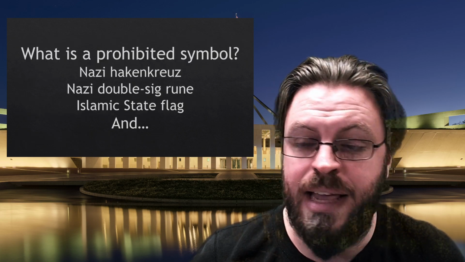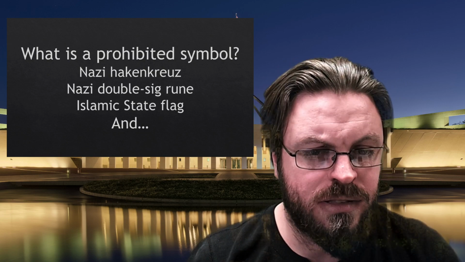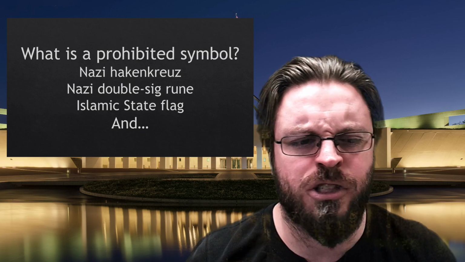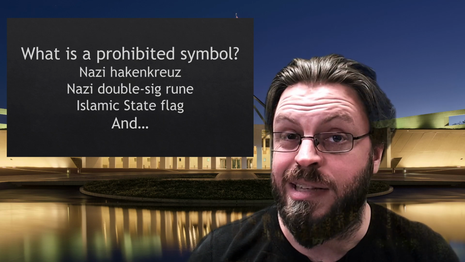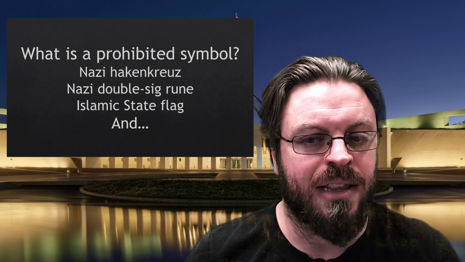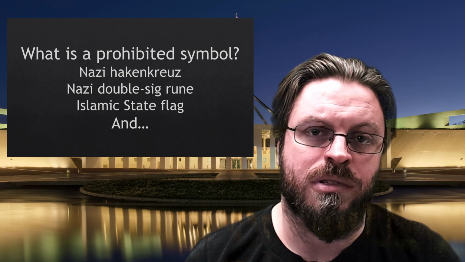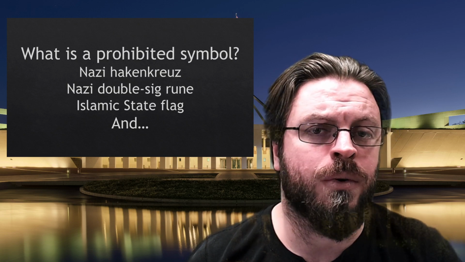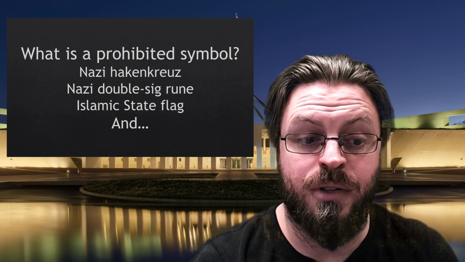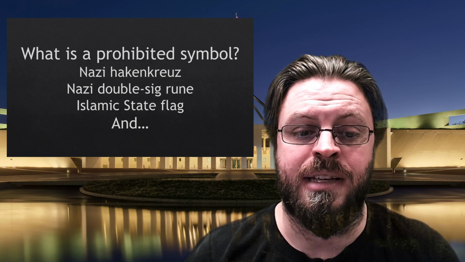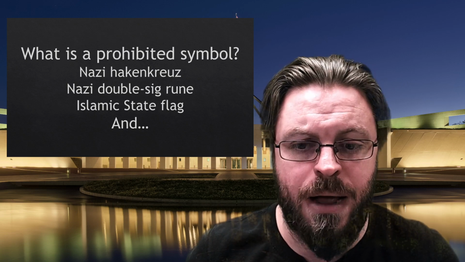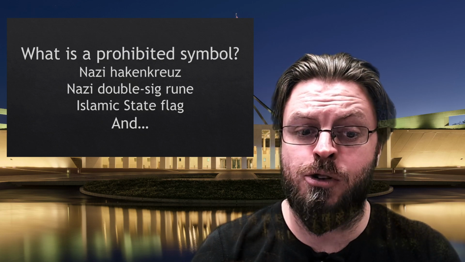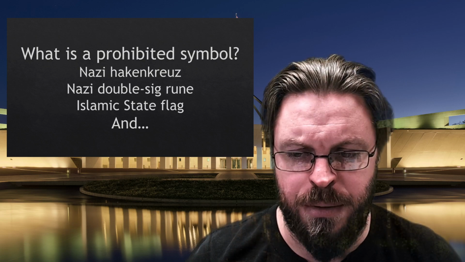The list is here. The Nazi Hakenkreuz, more commonly known as the swastika, the double Sigrun or Schutzstaffel insignia is less well known, and that lesser known aspect might factor into our thoughts in a moment. And the Islamic State flag, which the vast majority of you could not draw. And so the Act says these 3 things in these terms. This isn't me paraphrasing or being weird, this is the text. If it meets the description of one of these things, then it is a prohibited symbol.